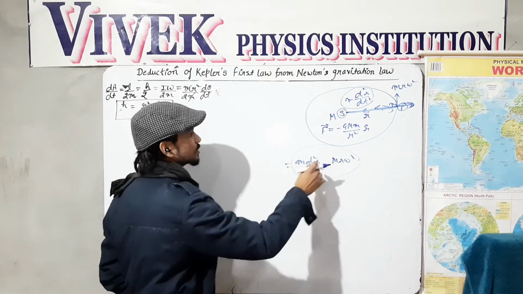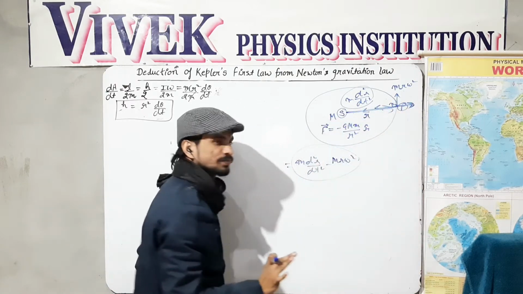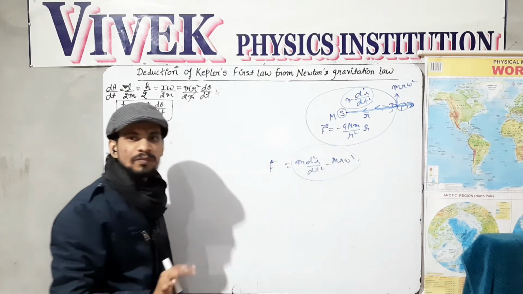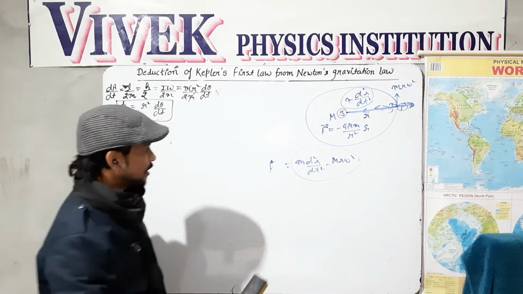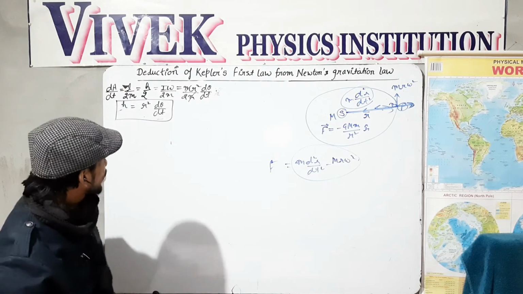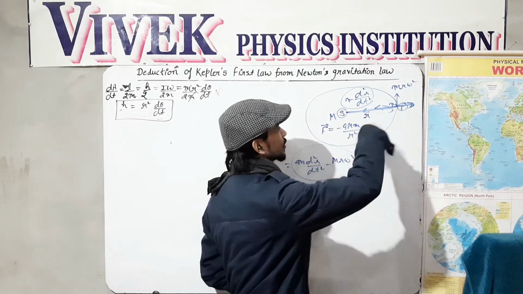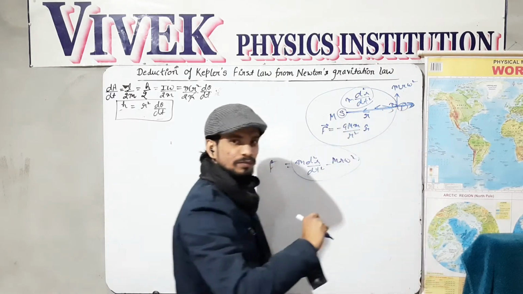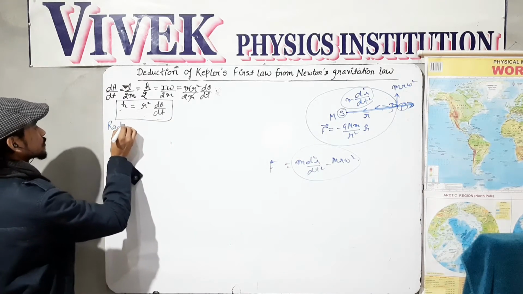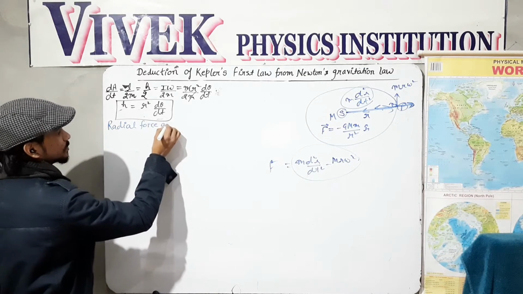And the difference of these two forces gives the attraction of the planet towards the sun, which is nothing but F. So we can use the complete force on this planet, which is towards the radius of this path of the planet to the sun. So this is also known as the radial force, the radial force acting on the planet.